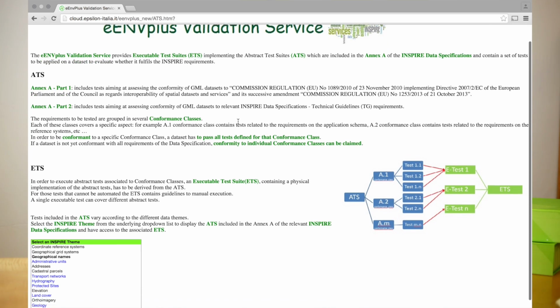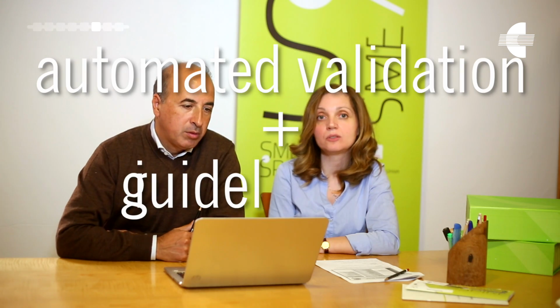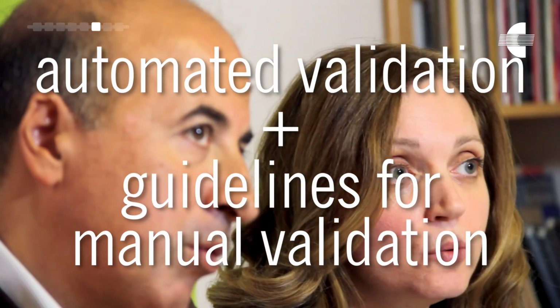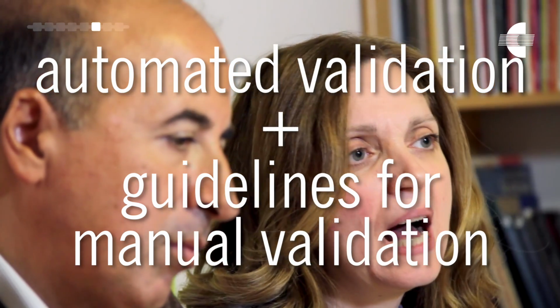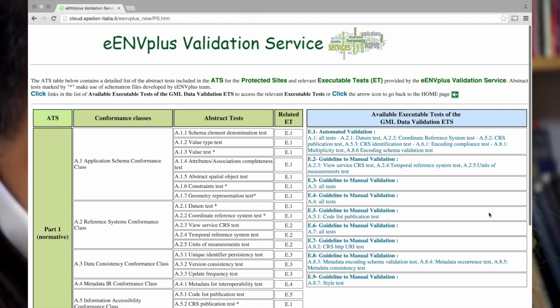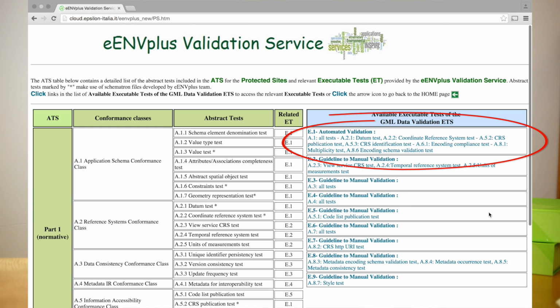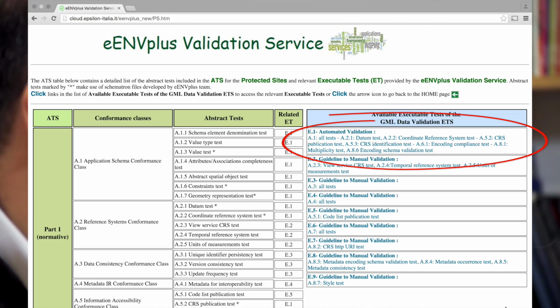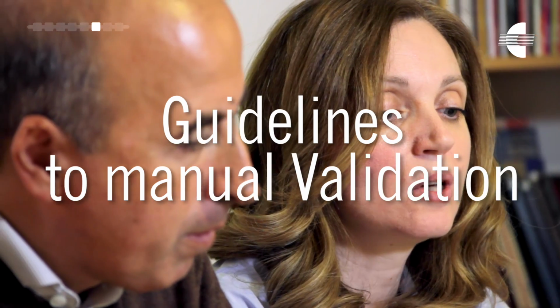But can every test be executed automatically? No. Not all the tests contained in the ATS can be executed by means of software tools, and for some of them manual intervention is not avoidable. So the validation service provides an automated validation, namely the E1 test, for the abstract tests that can be executed automatically. Guidelines to manual validation are provided for the abstract tests that cannot be automated.